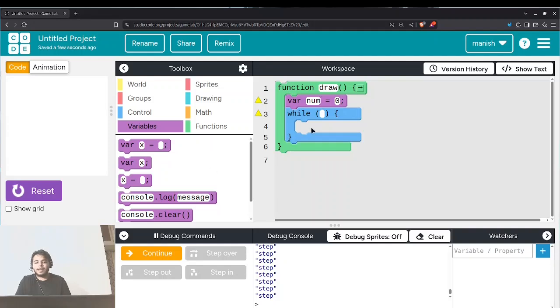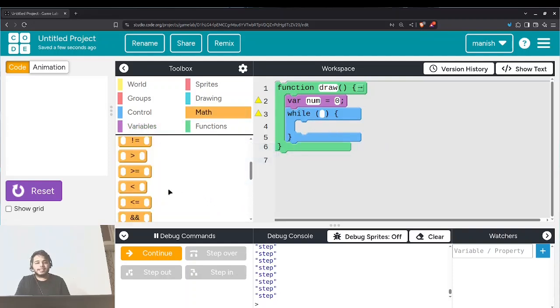Second step in our while loop. After writing the while, which means our loop, which means we are repeating the task, we will set the condition. When the condition is true, the loop will execute, which means all the code inside this while loop will execute until our condition is true. If the condition is not true, then we will not execute this block of code and we will break out of the loop.